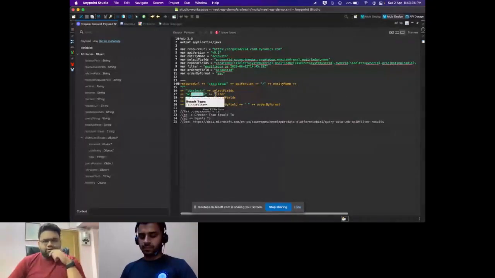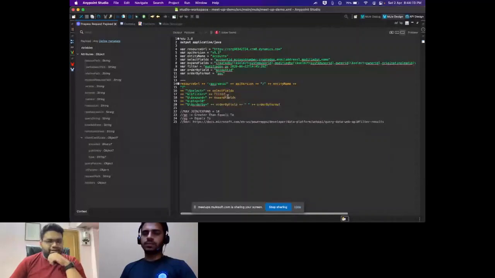Next is filter. So filter is like a where clause. So anything that you want to filter. For example, I have a filter here that says modified on GE and a timestamp. Now this is what I've documented here as well, because these are Dynamics specific terms and it's good to document them. So GE stands for greater than or equals to. Similarly, you have LE, EQ, and those kind of operations. And if you want to see those, this is the documentation link for that. So that's what is select fields and filters.